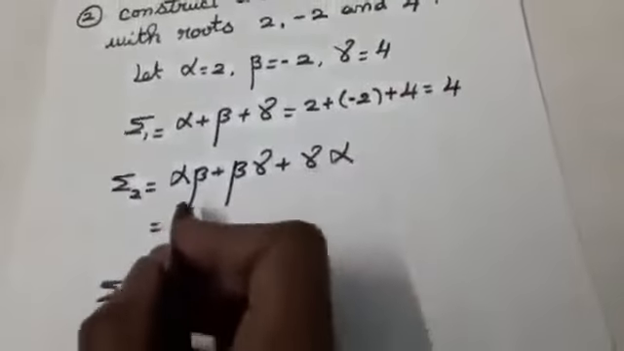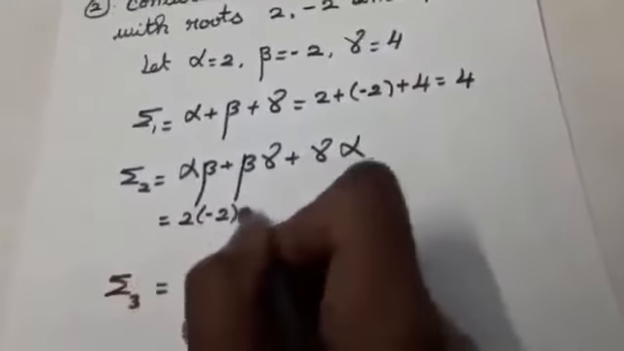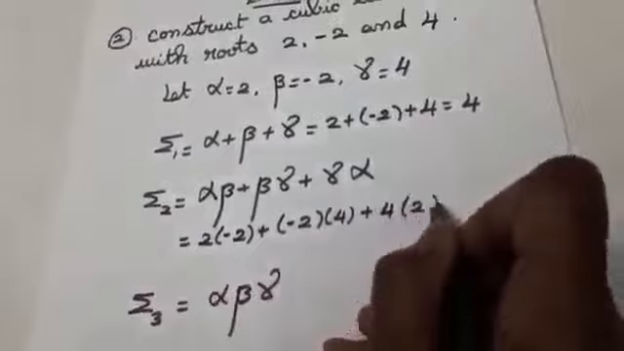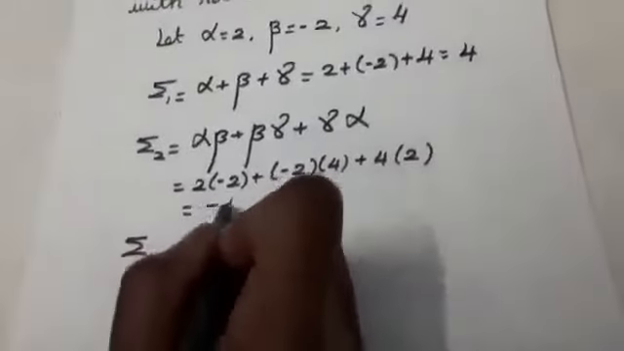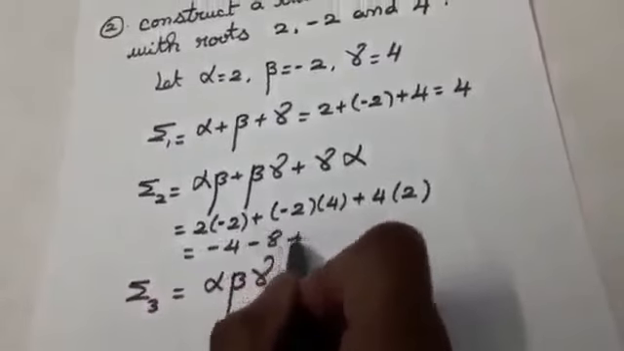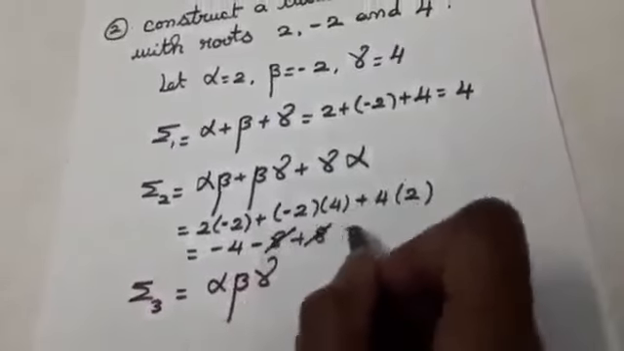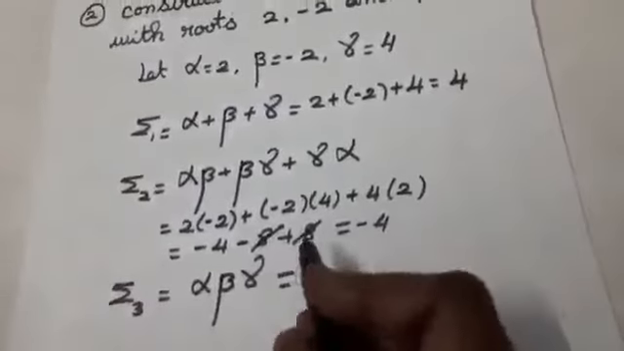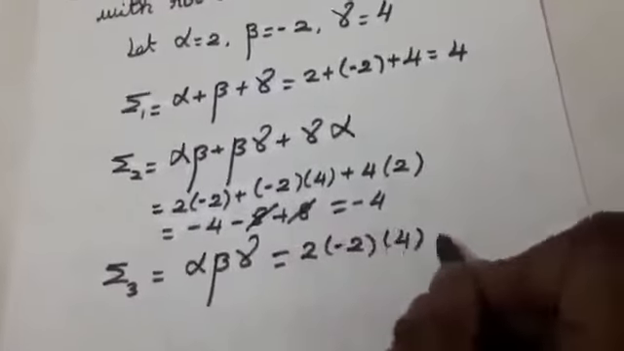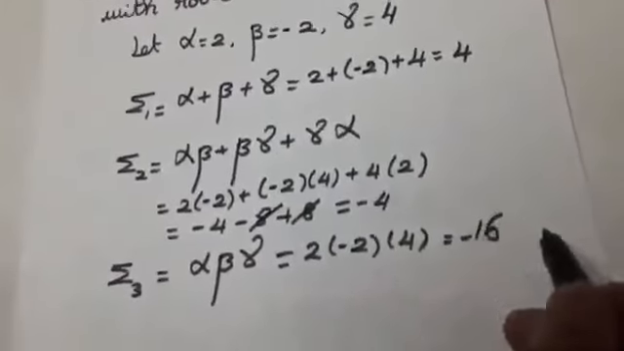Coming here, that is alpha into beta, 2 into minus 2 plus minus 2 into 4 plus 4 into 2. If you calculate, what is the answer? Minus 4 minus 8 plus 8. You will get the answer as minus 4. If you multiply alpha, beta and gamma, 2 into minus 2 into 4, you will get the answer as minus 16.